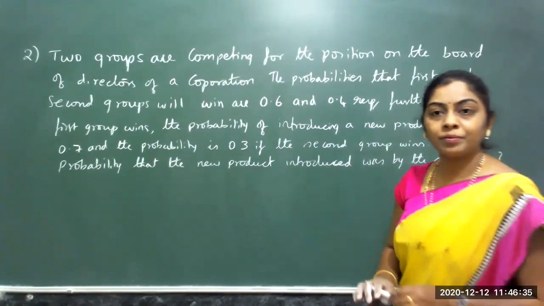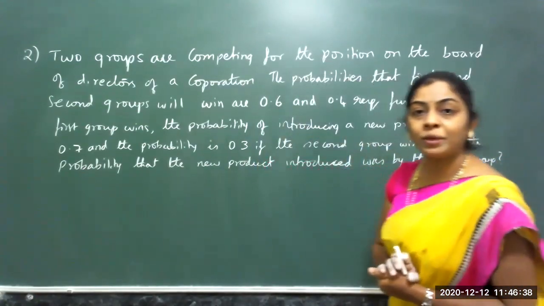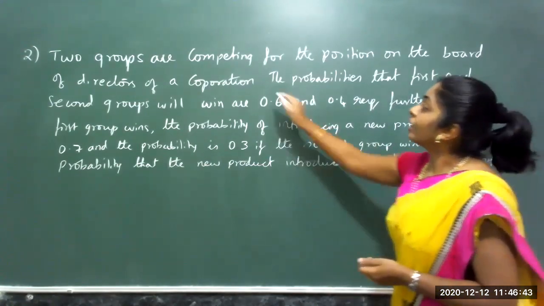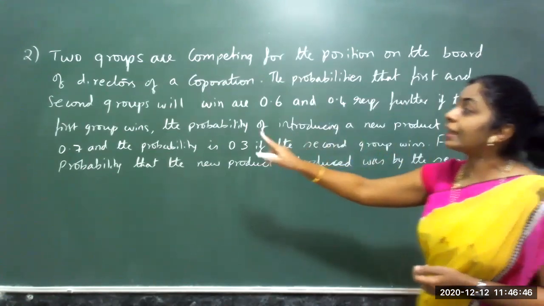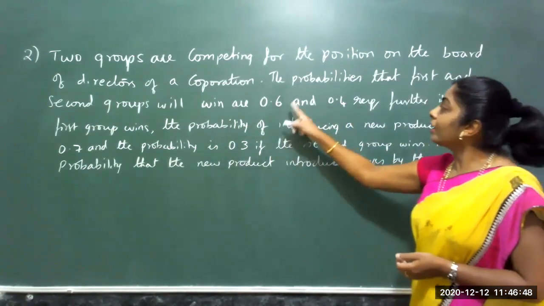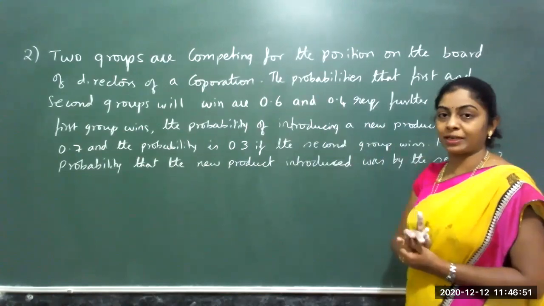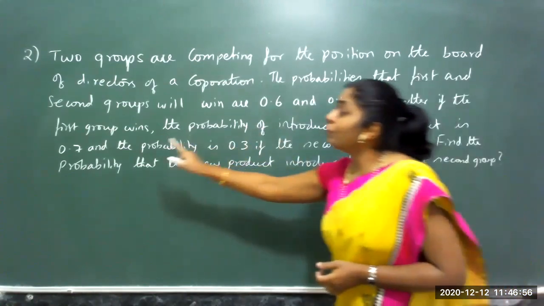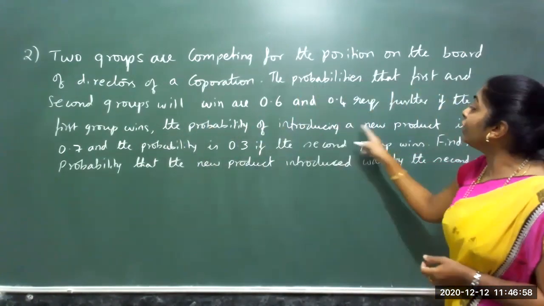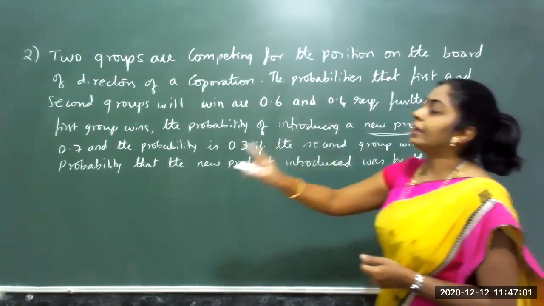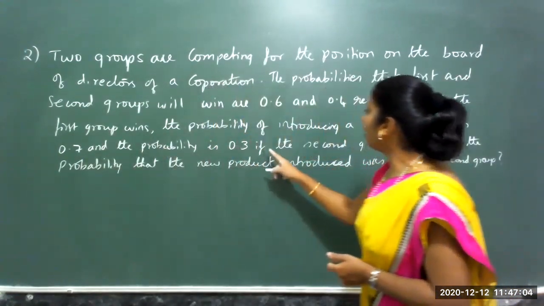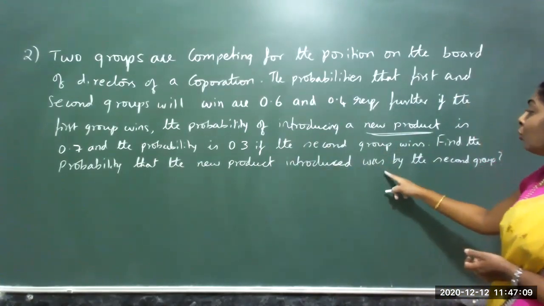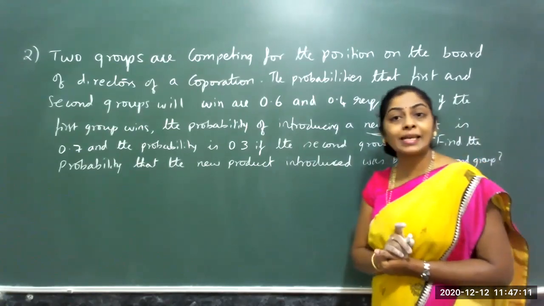The next question. Two groups are competing for the position on the board of directors of a corporation. The probabilities that the first and the second group will win are 0.6 and 0.4 respectively. Further, if the first group wins, the probability of introducing the new product is 0.7, and the probability is 0.3 if the second group wins. Find the probability that the new product was introduced by the second group.